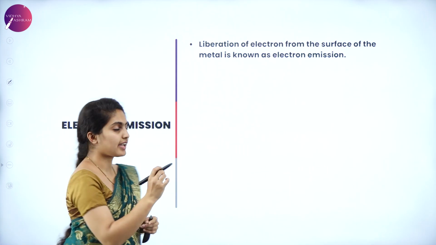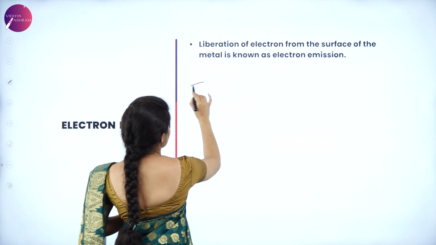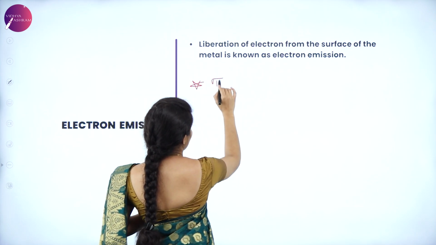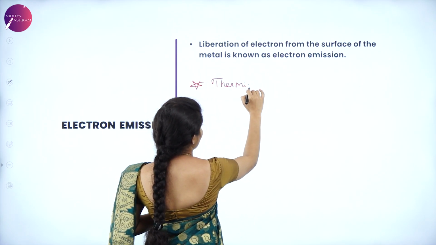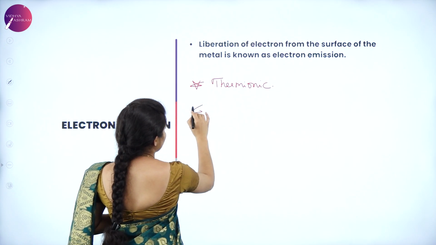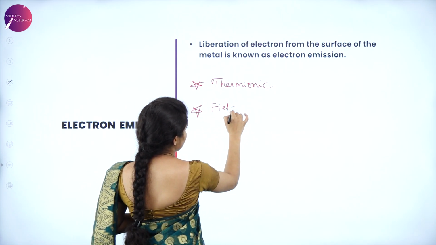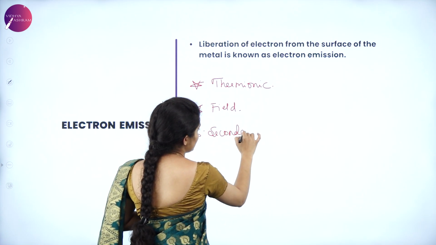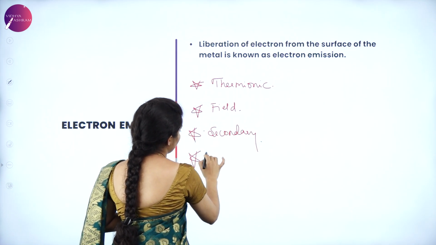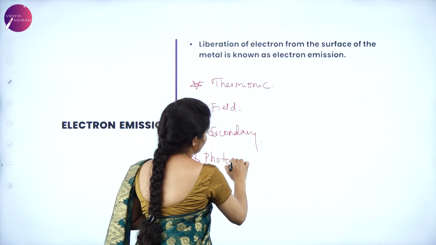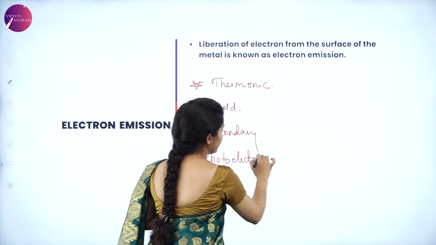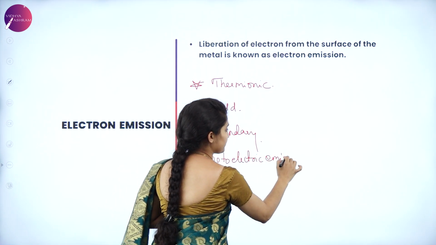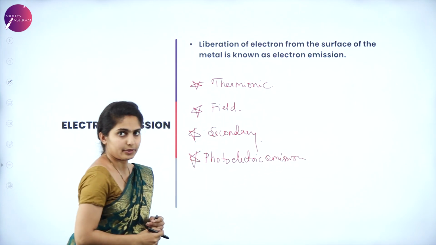So let us list according to the external energy required. One is thermionic emission, field emission, third secondary emission, fourth photoelectric emission.